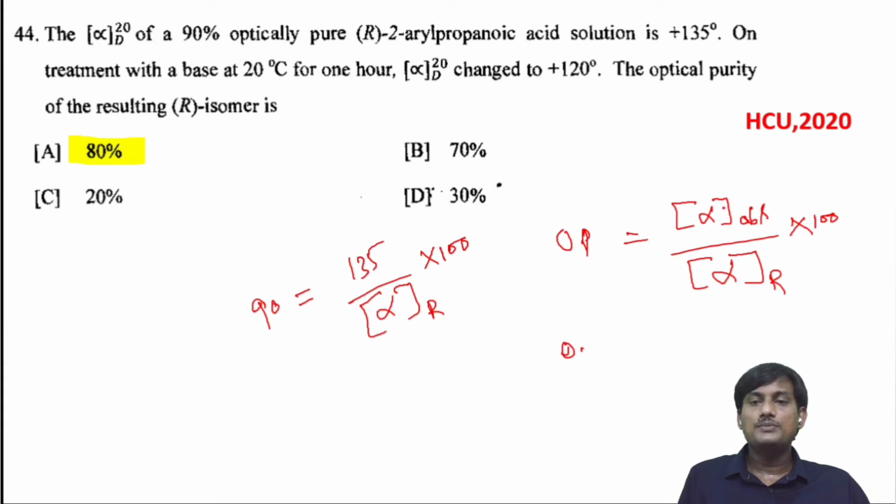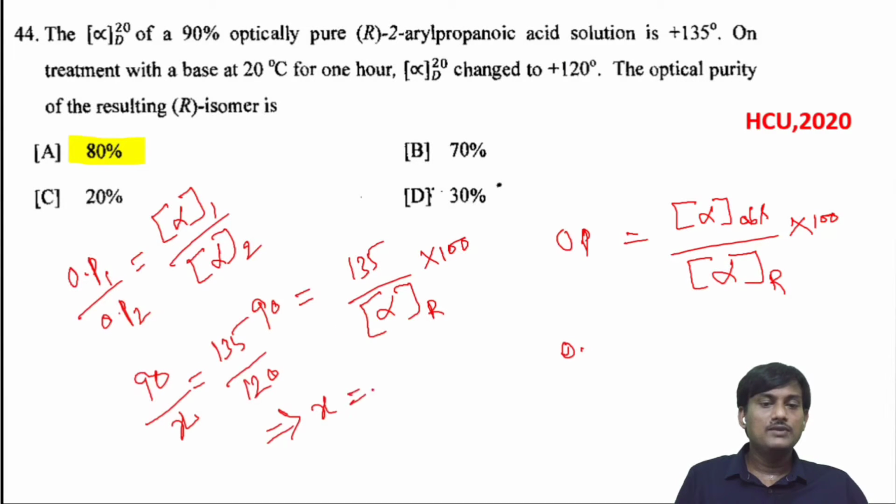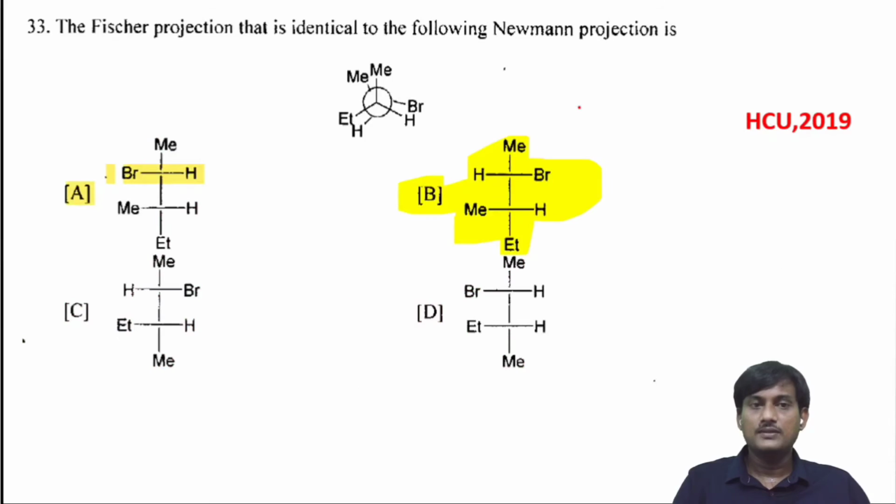Here there is a change in alpha observation. The observed value changes, while the alpha of R is fixed. So optical purity is directly proportional to alpha observed. So the optical purity of the first one and of the second one will be the alpha observed of the first one divided by the alpha observed of the second one, since it's a constant. The first optical purity is given as 90. You have to find the second one, let's take x. Here it is given as 135 and this one as 120. So finally x will be equal to 80. So the optical purity of this one is 80%.